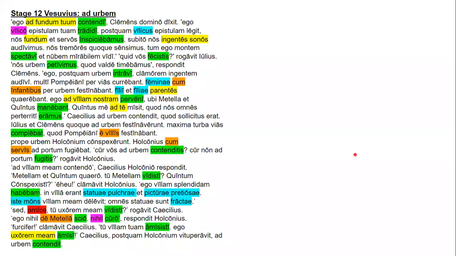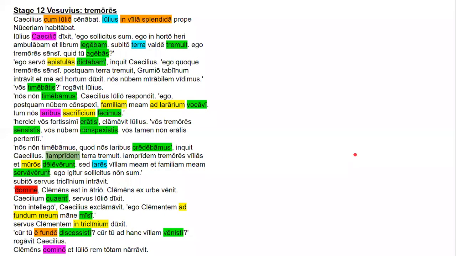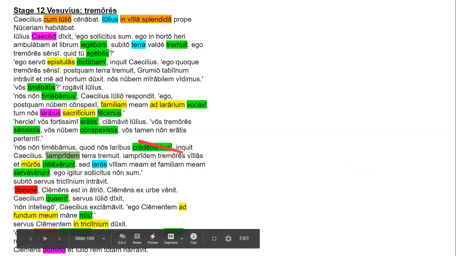All right, guys, we are at the first long translation in Stage 12 of Cambridge Latin, the last stage in Book 1. This translation is called Tremores, and tremores are obviously tremors. Let's jump into it.